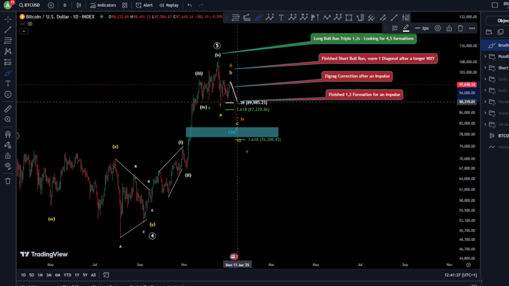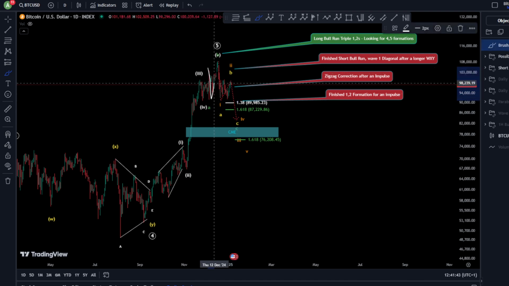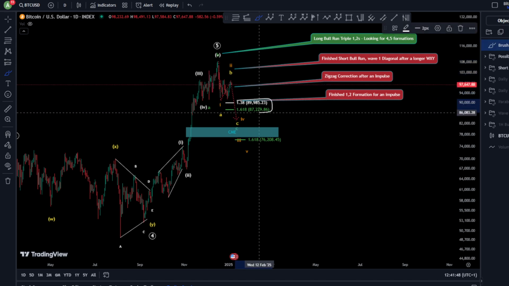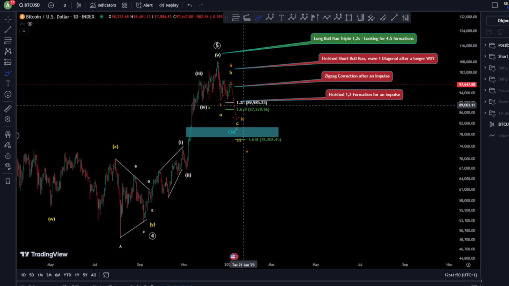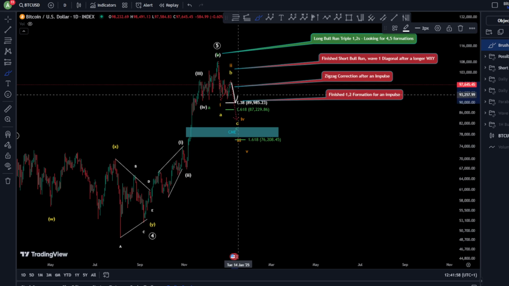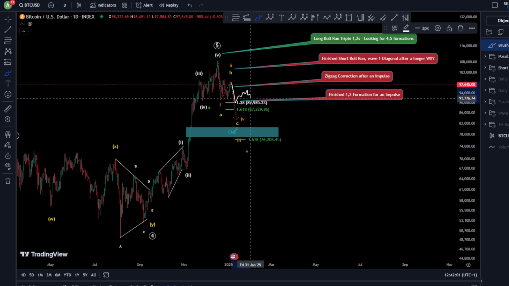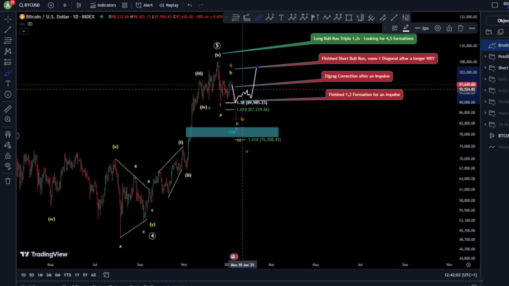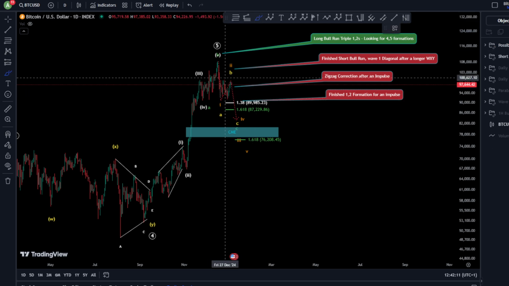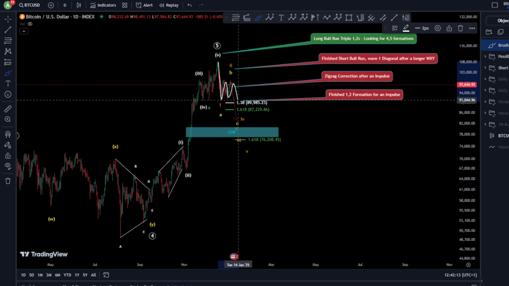The first one is to continue a contracting diagonal towards the downside, considering that this is an A, B, and C, and then start moving towards the upside once reaching at least the uncommon fib target at the 1.38 fib level at 89,900. In case we reach this target, we have to see a signal of 5 waves towards the upside, 3 down, and then continuation towards the upside, breaking this level here as an entry and confirmation point.